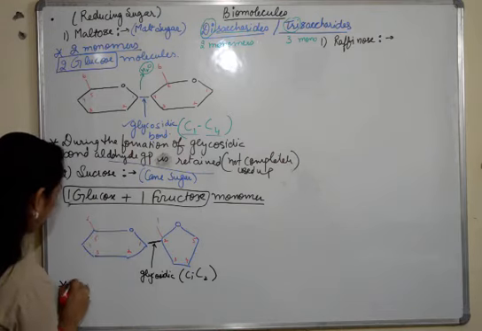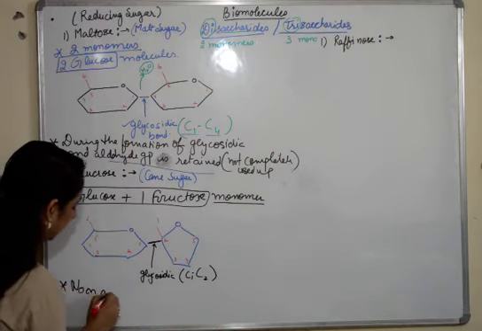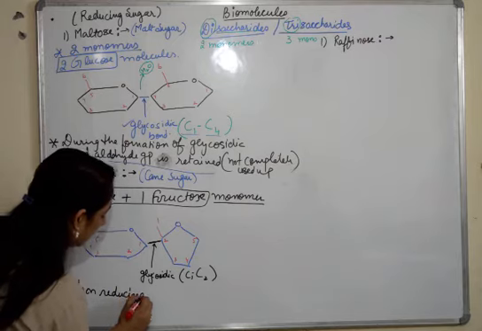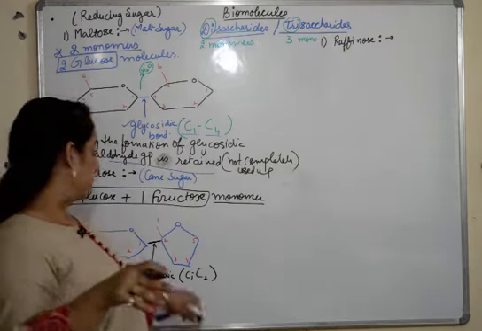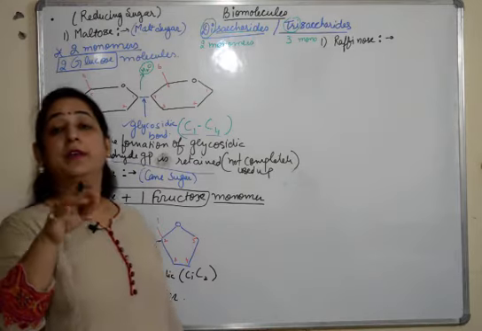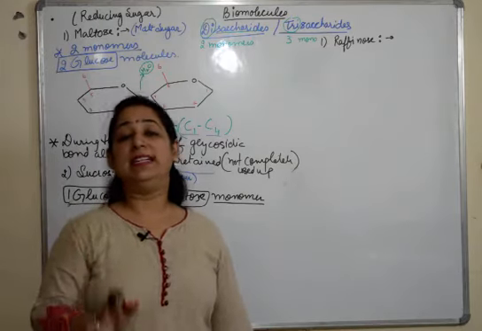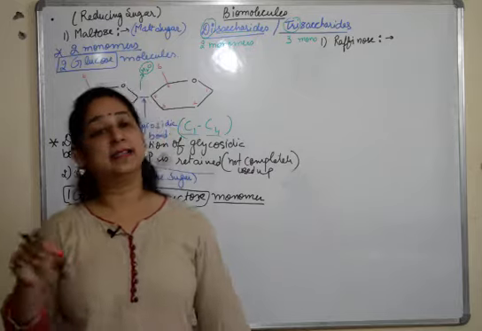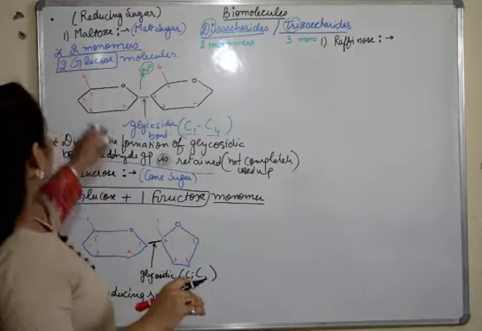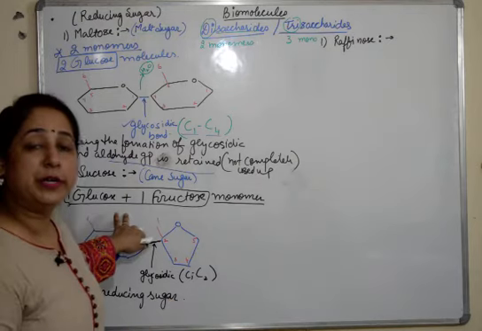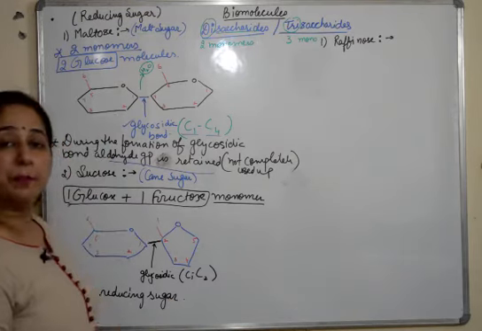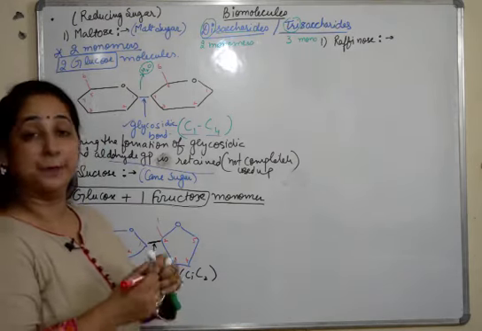It is a non-reducing sugar. And what is a non-reducing sugar? The sugar in which during the glycosidic bond formation the complete use of the aldehyde group takes place. That is a non-reducing sugar. So maltose is a reducing sugar, sucrose is a non-reducing sugar. So we have discussed both examples of reducing and non-reducing sugars here.